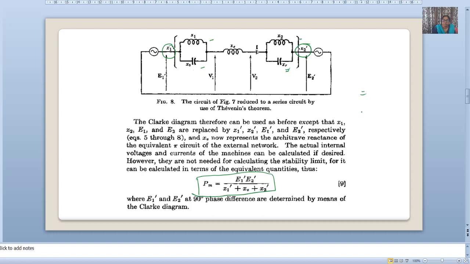Now here again, in the next lectures we will see how to find out the steady state stability limit of a system consisting of losses by means of the Clark diagram. In our 7th and 8th lectures we have seen finding out the steady state stability limit by use of the Clark diagram. We have also drawn it on the graph paper. The same we have to draw for the system consisting of the losses.